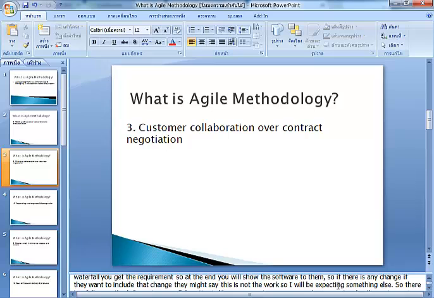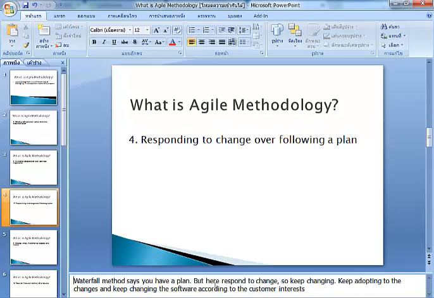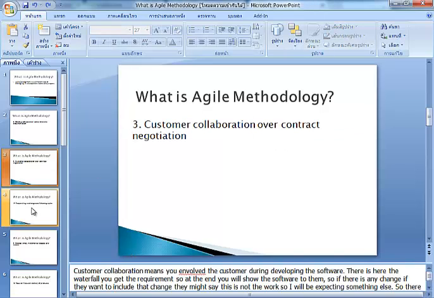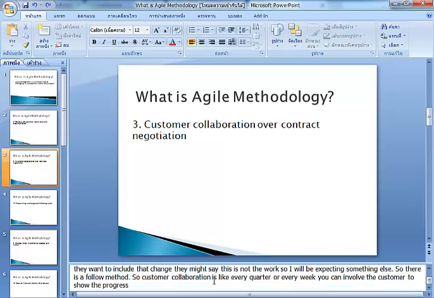So if there's any change, if they want to include a change, they might say that the work is not good.